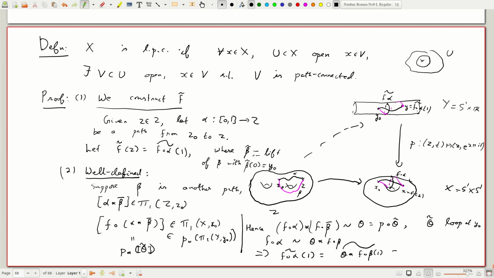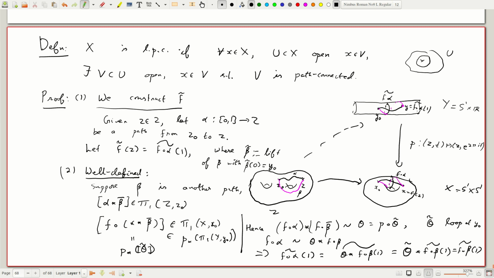Now in the past we have taken lifts of such products, and the point is as soon as you have one lift which is continuous, you know it's the correct lift by uniqueness. But now theta tilde is a loop that begins and ends at Y0, so I can multiply this by F composed with beta tilde of 1 because this also begins at Y0. And so this is the same thing as F composed with beta tilde of 1.